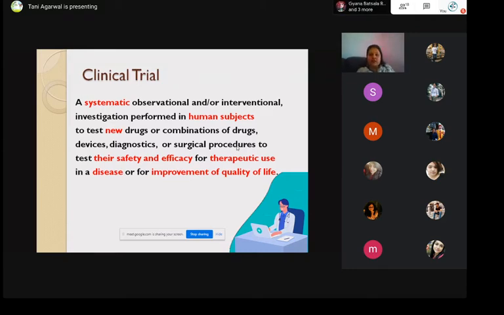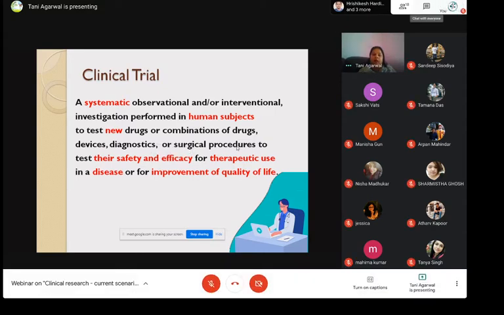If you were to compare that, a clinical trial would be deemed necessary to test their safety as well as efficacy. Now, by safety, we mean that how safe is the drug. By safety, we also mean how are the side effects, or how serious are the side effects, or how many people during the trial are going to face those kind of side effects. Like every participant may not face the same kind of side effects.